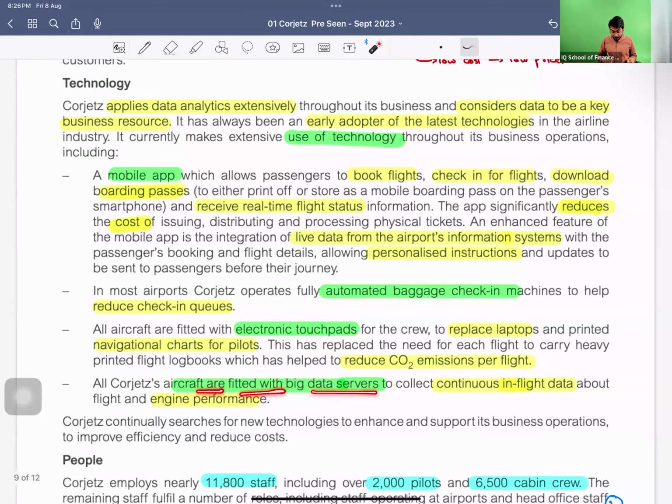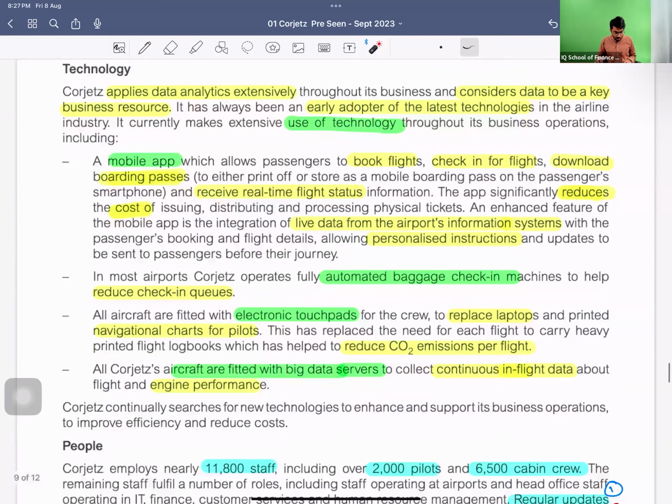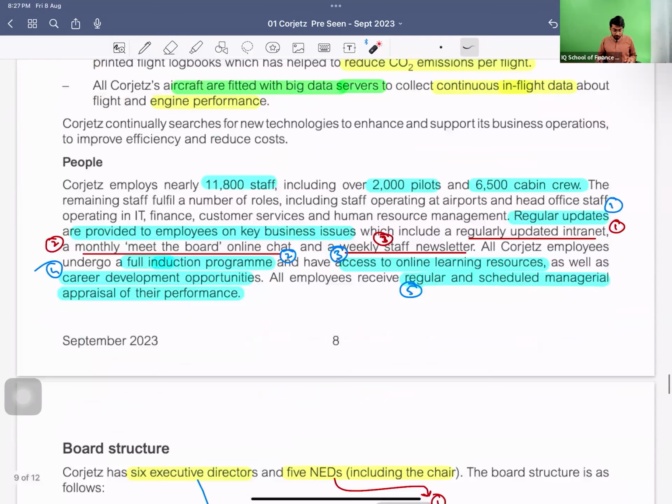Aircraft are fitted with big data servers. Continuous in-flight data about the flight and the engine performance is stored in these servers, which are connected with the flight through electronic means. So these are very good things.